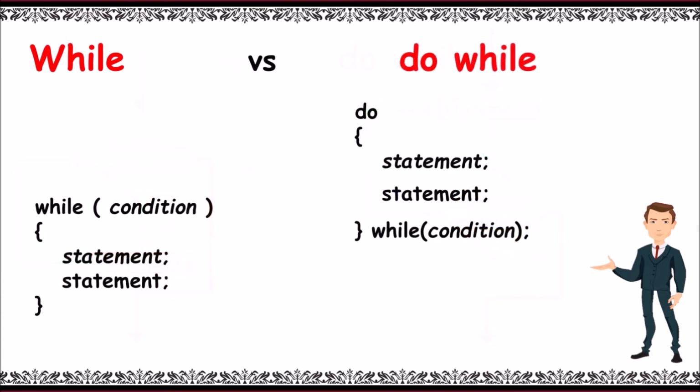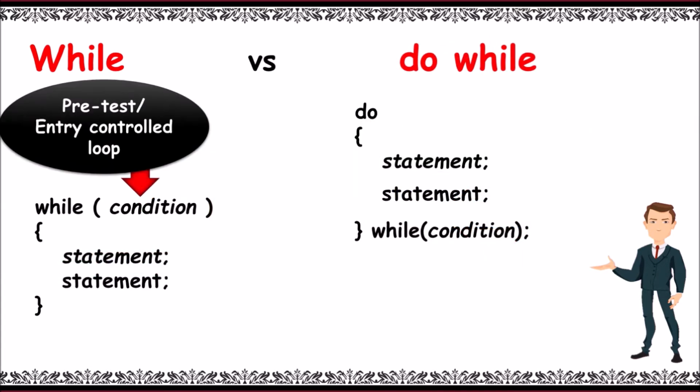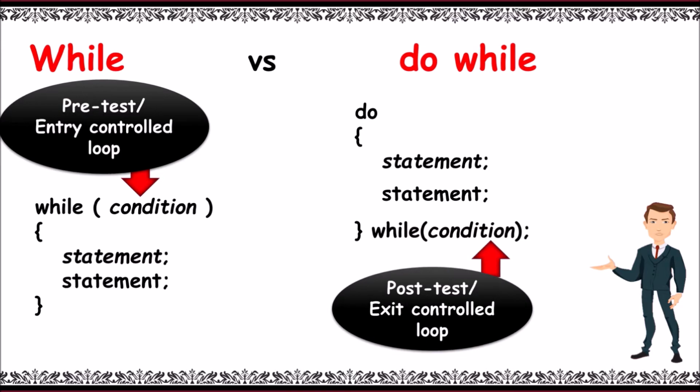By this, we can call while as a pre-test loop or entry control loop, because we write conditions in the beginning of the loop. Next, we call do while as post-test loop or exit control loop, as we write the condition at the end.